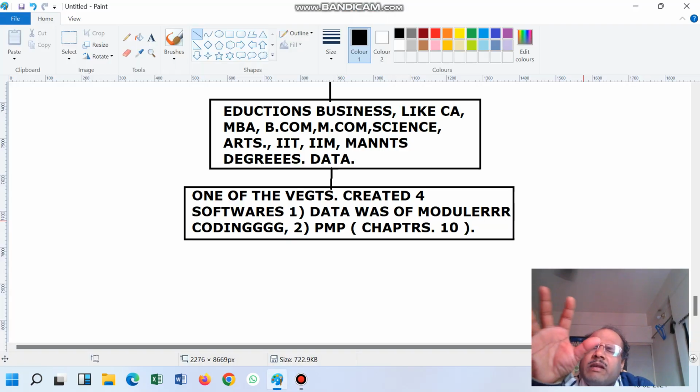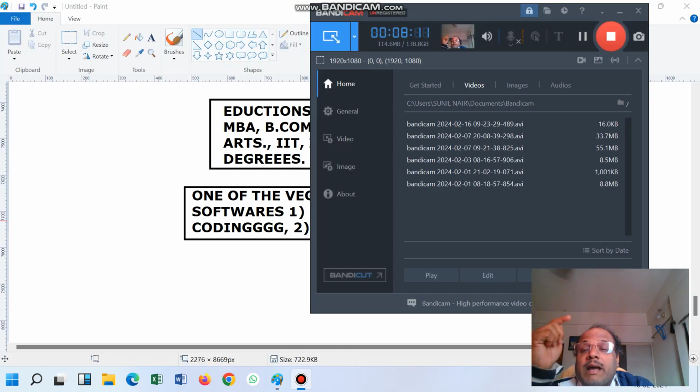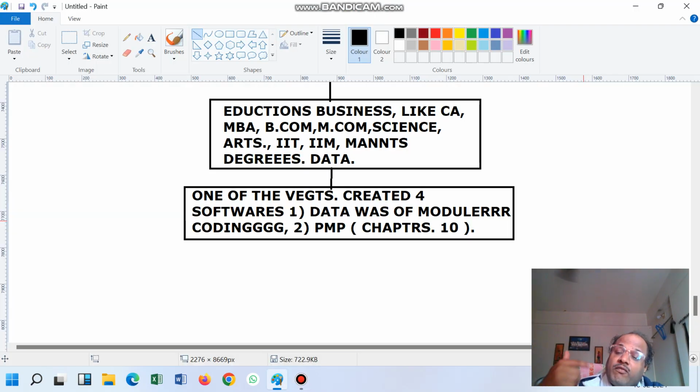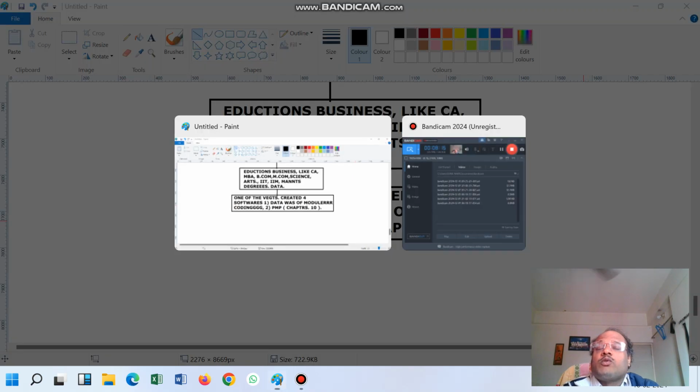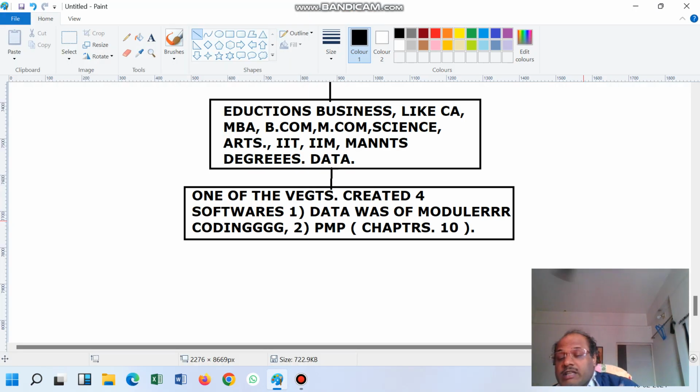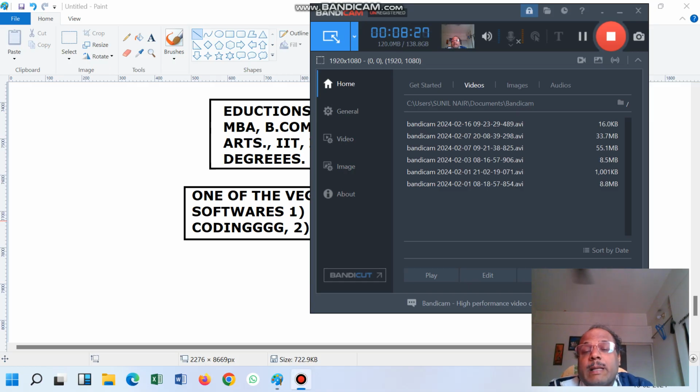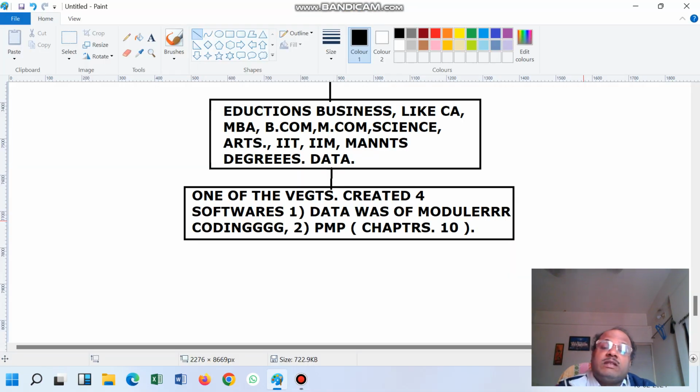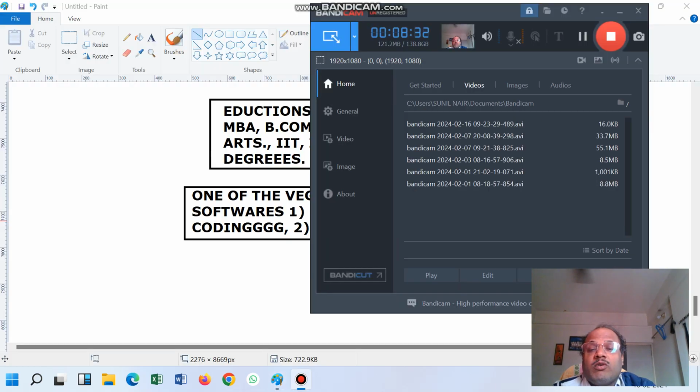Big level management groups, that are the IITs, the IIMs, Oxford University, Harvard University, big level universities, created their own vegetables by their professors' energy, because their professors are up to that level, management gurus you can say. So they say you can have these vegetables, and after a certain time you will be good on the management side. So you can just imagine the stuff. In the next video we are going to see a little bit more about this topic.